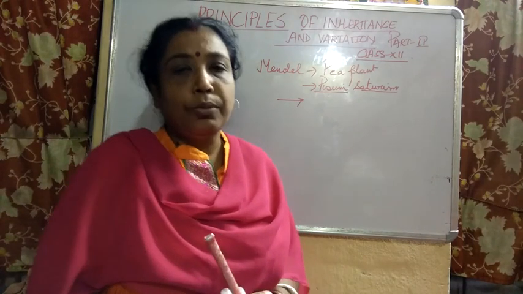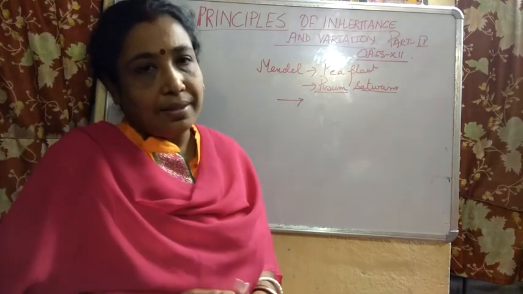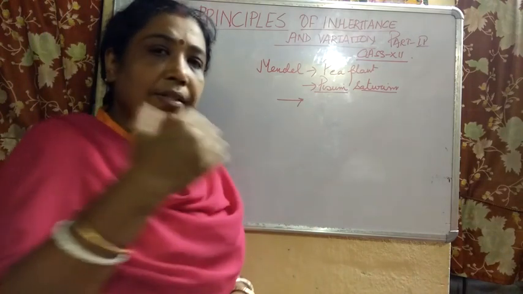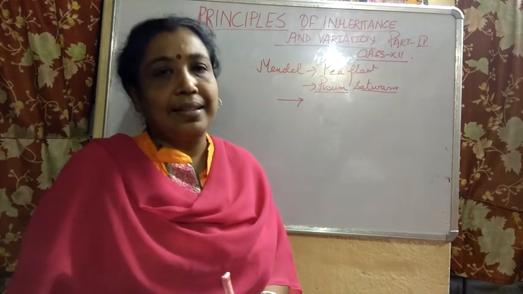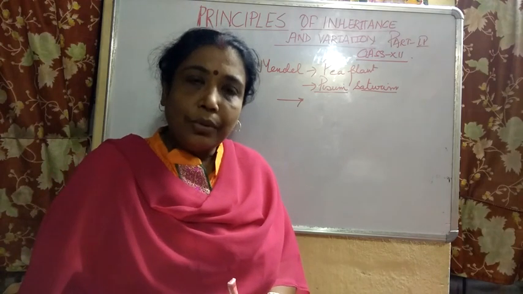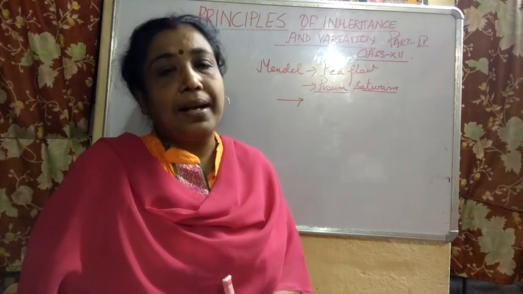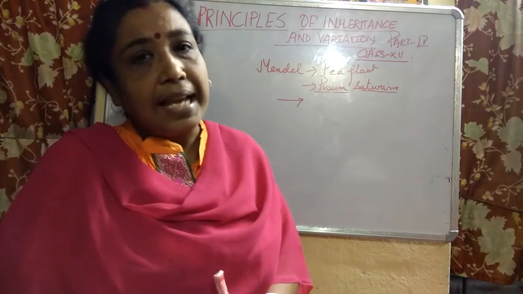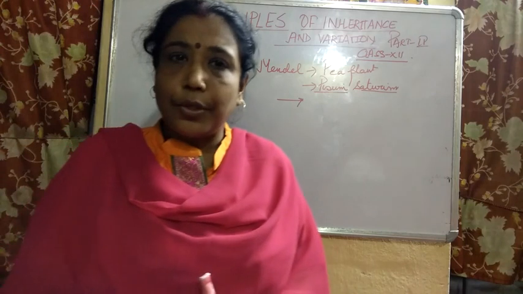Though I have mentioned a few points, so many queries related to it have come to me, so again I am repeating it. The 7 pairs of contrasting characters in the pea plant were seen by Mendel. And do you know why the pea plant was taken? Because the life cycle of the pea plant is very short, children. So the experimental studies can be completed within a short time, that is 3 to 4 weeks, I told you.